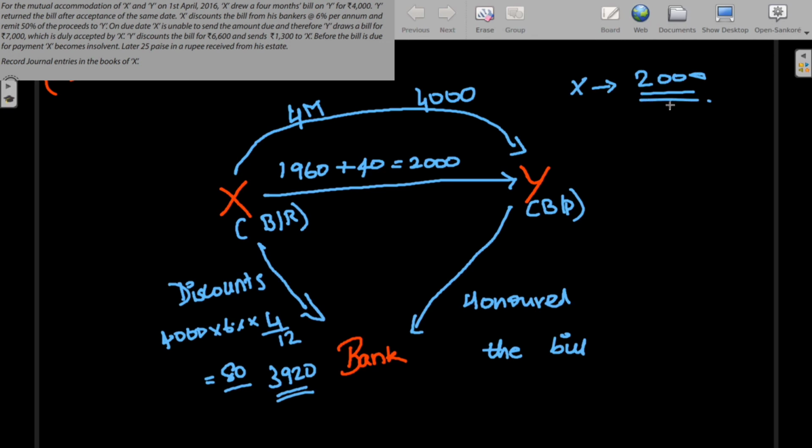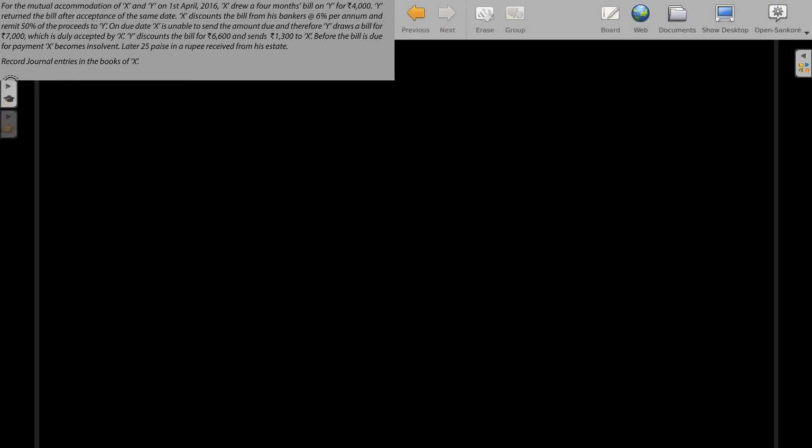Now Y draws a bill for 7,000, which is accepted by X. Here are Y and X, and this is the third party, the bank. So this is for the second bill.